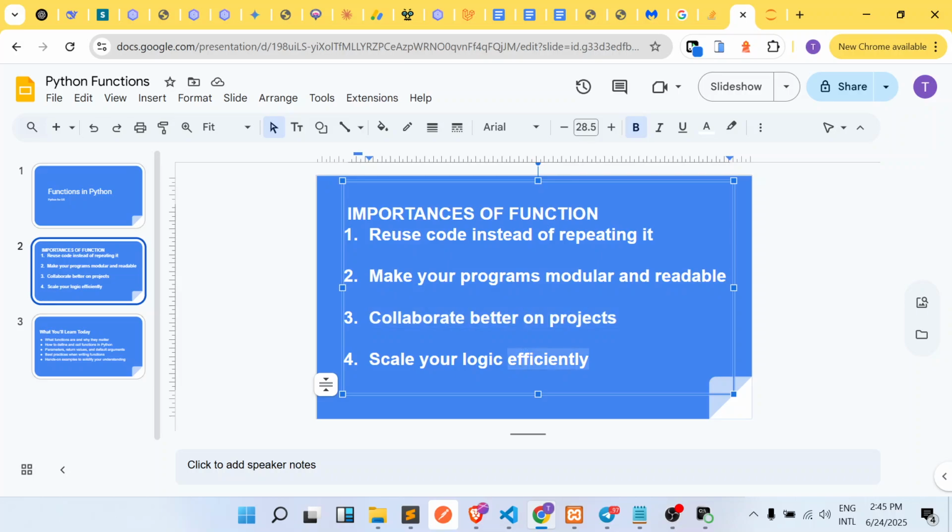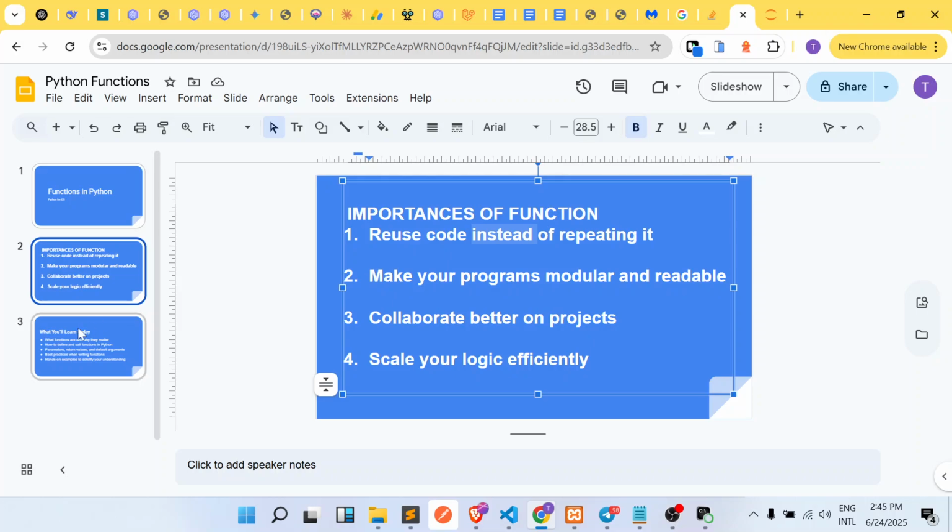And because of that, you can scale your logic efficiently. You can improve your functions, add new logic to your function, in fact improve your functions in any way you can think of. All right, so that is the importance of why you should learn functions. If you're watching this video as someone trying to learn data analysis, functions are also very important, because you're going to write code and also use other functions that Python has made available for you. Having a clear knowledge of this will make your work very easy.